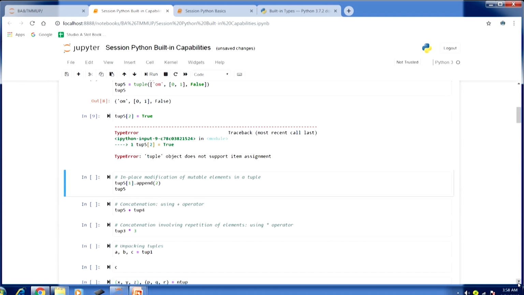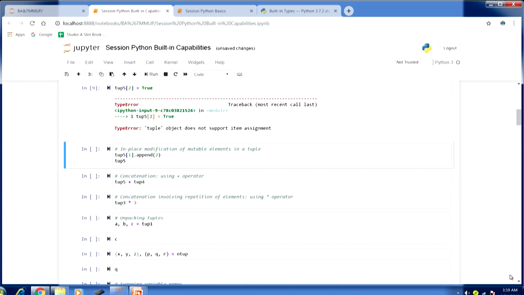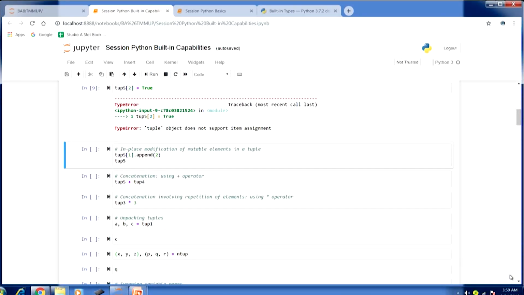Then how do we modify? Is any kind of modification possible? A tuple is an immutable type, but a tuple will have a number of elements, and some of those elements might be of mutable type. Because of them being mutable, they can be modified in place. In place in the sense that we can use methods, and if that element is mutable, then we can modify it. So, in this case you can see tup5 1.